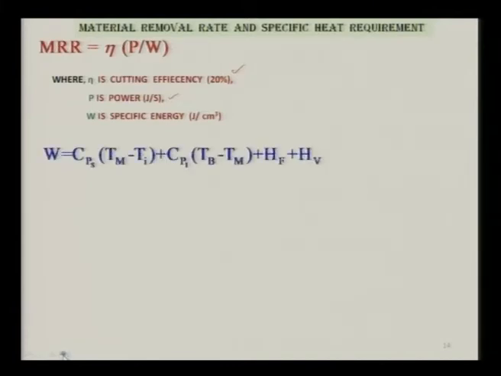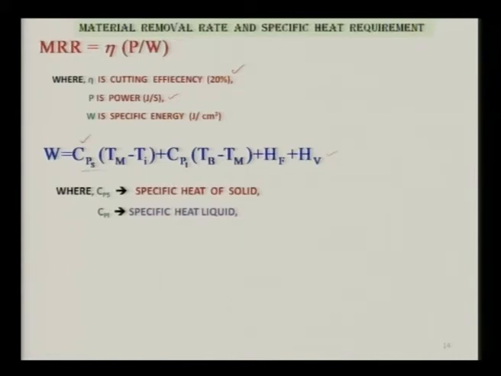If you want to calculate the specific heat required to melt and vaporize the workpiece material, then this is given by W equals CPS multiplied by (Tm minus Ti) plus CPL multiplied by (Tv minus Tm) plus HF plus HV. Here CPS is the specific heat of solid.